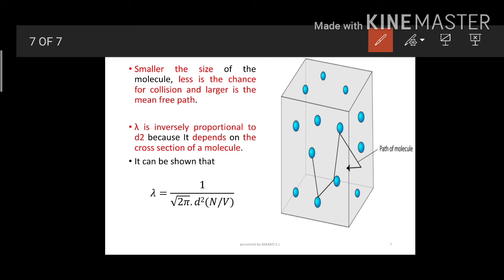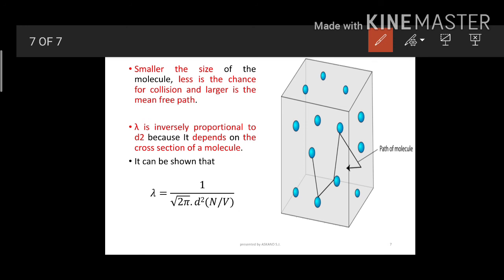In today's session we have learned about mean free path, and mean free path is nothing but the average distance traveled by a molecule with a constant velocity between two successive collisions. While moving from one place to another, it will face two kinds of problems.